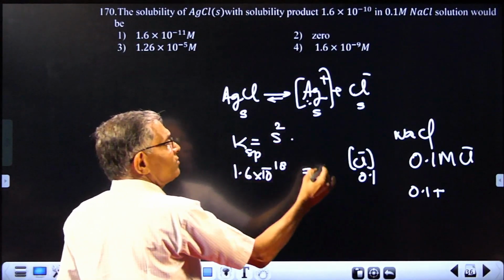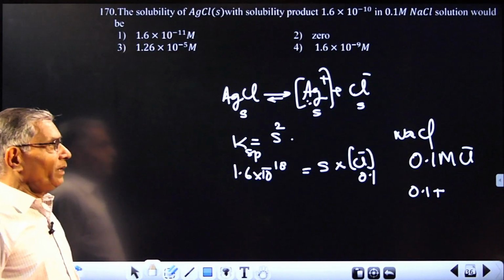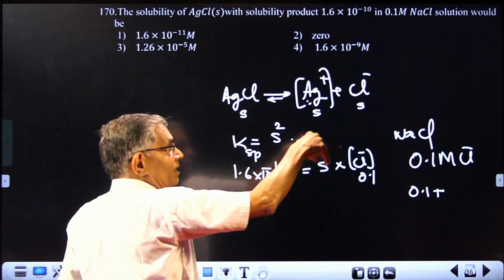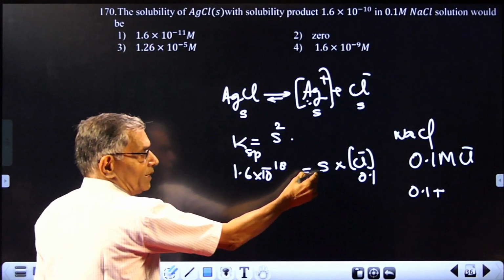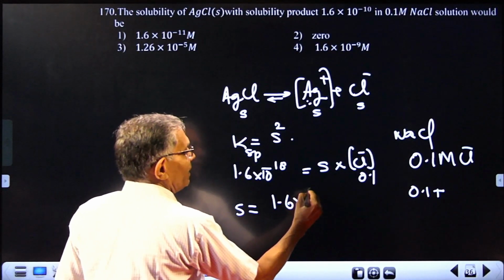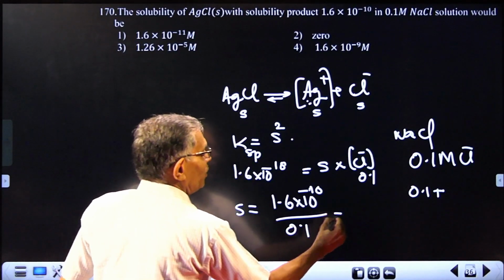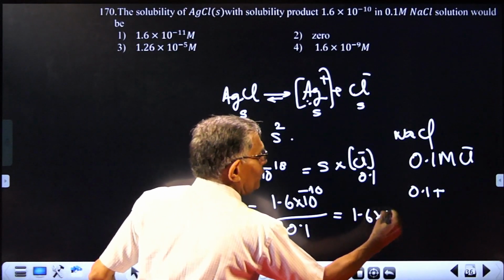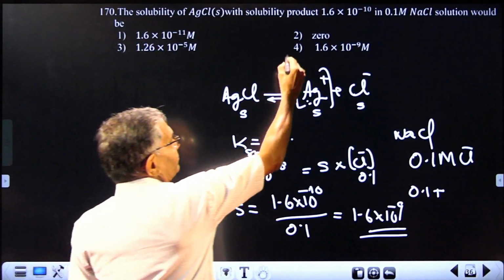But the silver concentration will be directly equal to the solubility. That means in a higher concentration of chloride, silver will be correspondingly very low and that value will be the solubility. So S equals 1.6 into 10 raised to minus 10 divided by 0.1, which is equal to 1.6 into 10 raised to minus 9. That answer will be there.